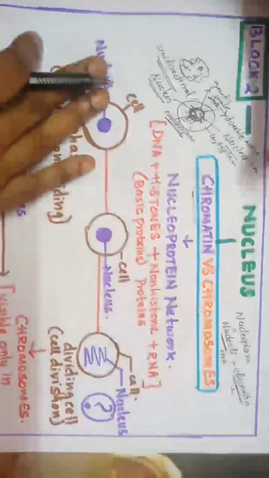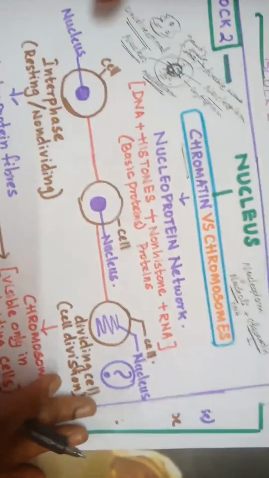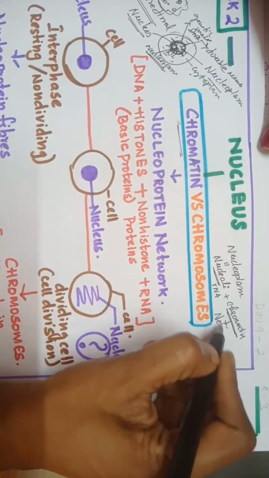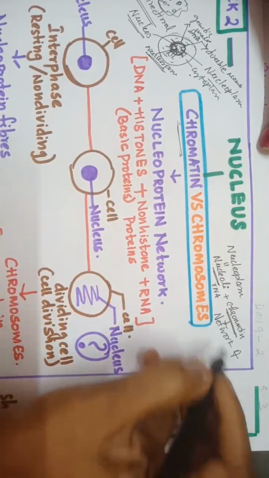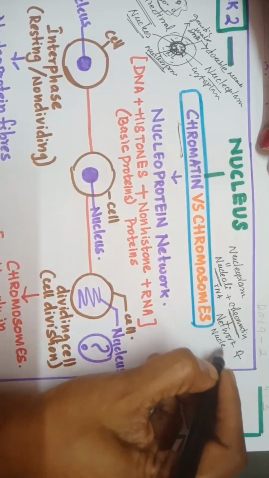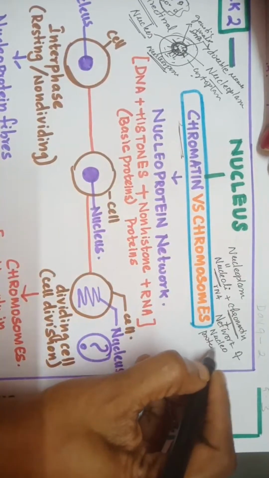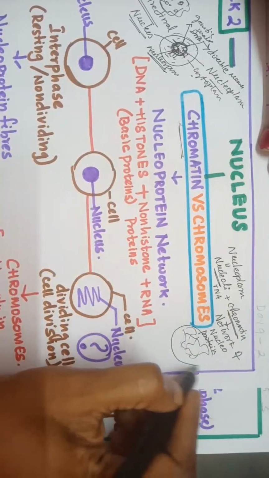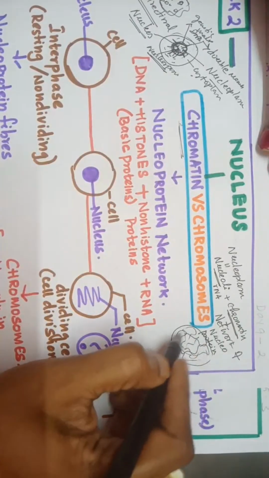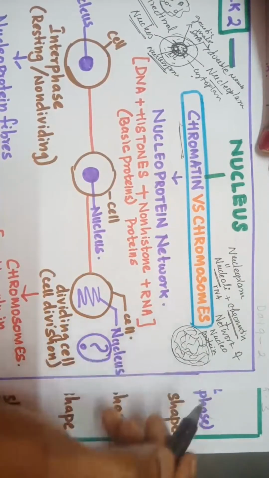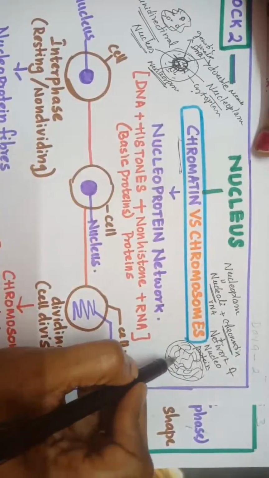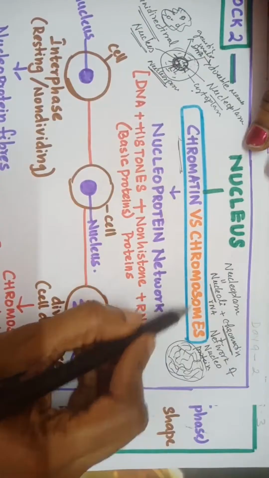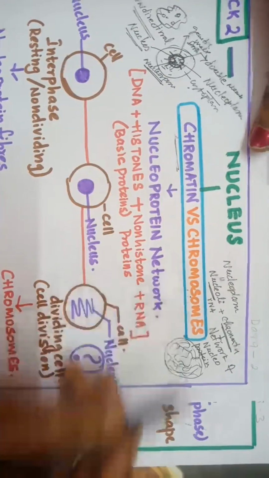Chromatin is a, wait, I'll adjust the focus. Chromatin is a network of nucleoprotein, okay, like this loose network throughout the nucleus. It is like a loose network filling the nucleoplasm, okay? That is called chromatin. Now what is chromosome? I explained chromatin. What is chromosome?